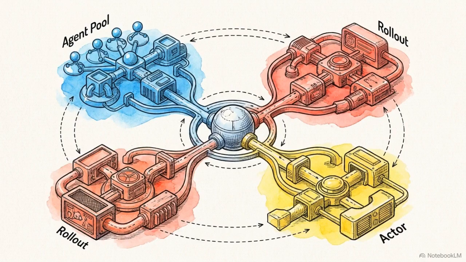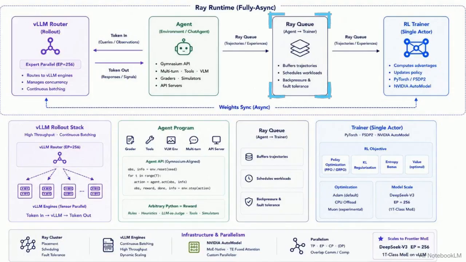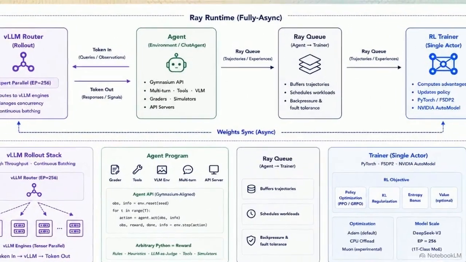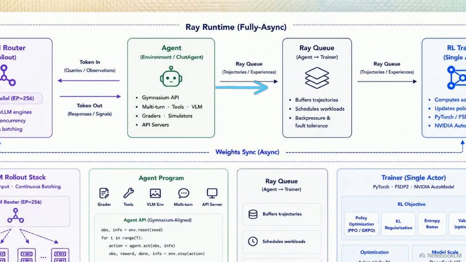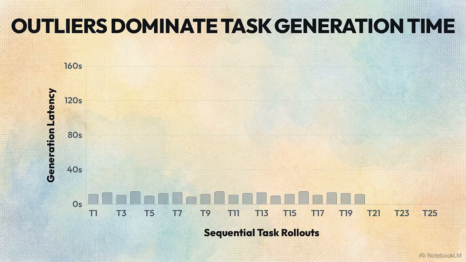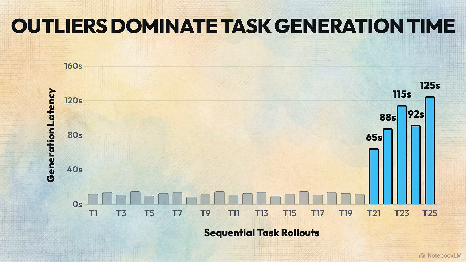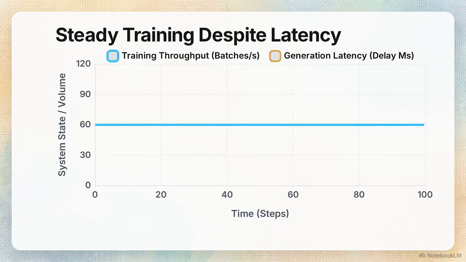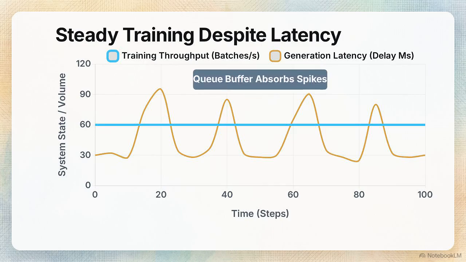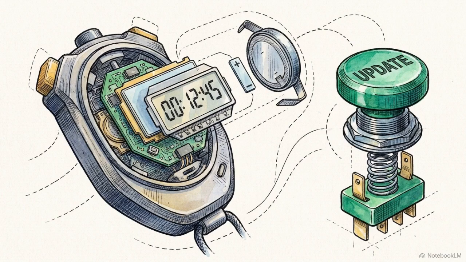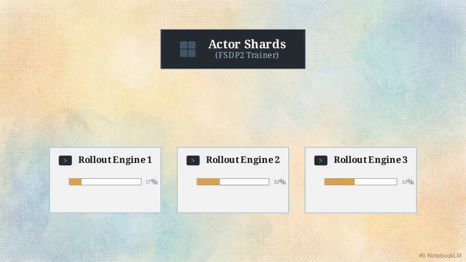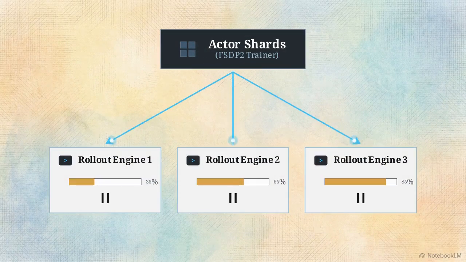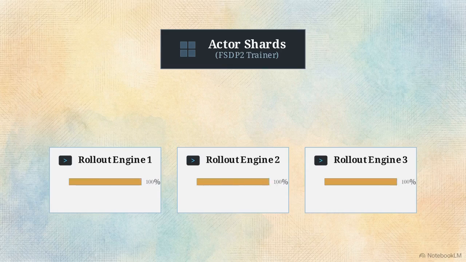Moving to the orchestration layer, let's examine how Molt coordinates execution. Ray manages a single asynchronous queue that directly connects the agent pool, the vLLM rollout engines, and the policy actor. The system uses a streaming pool mechanism, constantly keeping prompt groups in flight and pushing experiences into the queue. Agentic workloads have heavy-tailed generation times, meaning some tasks take far longer than others. Molt uses a configurable queue depth to decouple the training throughput from this generation latency. When it is time for a weight update, Molt executes a partial rollout. It pauses the engines, broadcasts the updated actor shards, and resumes without discarding any of the in-flight generation requests.